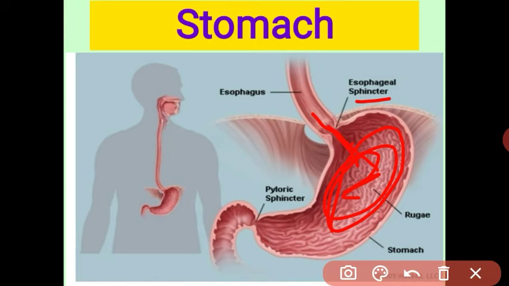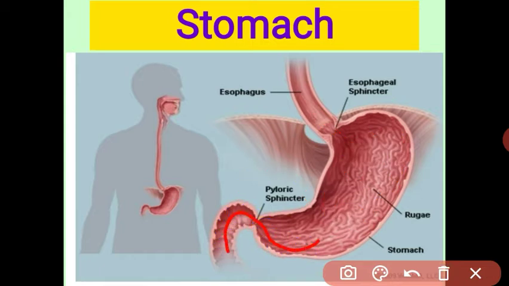And the pyloric sphincter is present between the stomach and the small intestine. These muscles are called the pyloric muscle. What is the main function of the pyloric muscle? It also prevents the backflow of food from the small intestine into the stomach. Got it, students? Now let us start the study of the stomach.